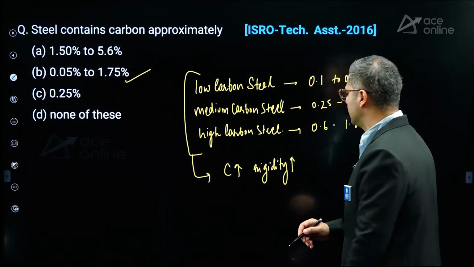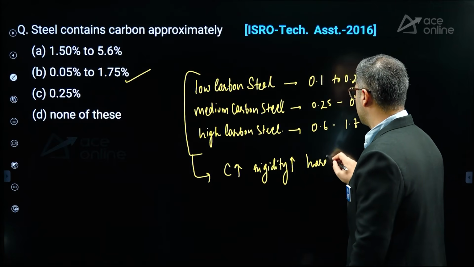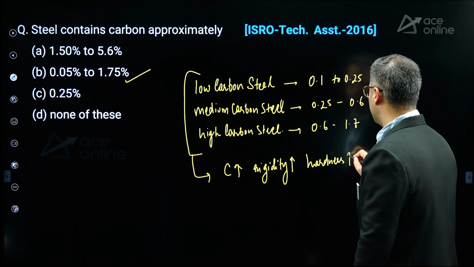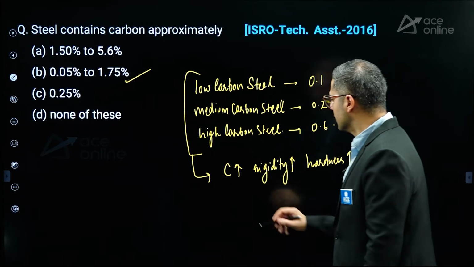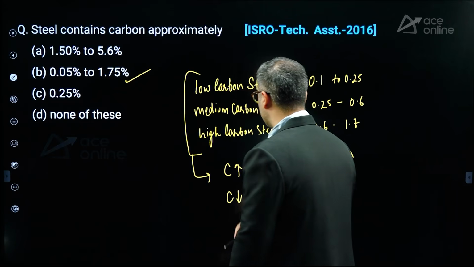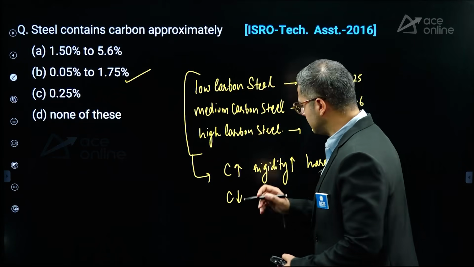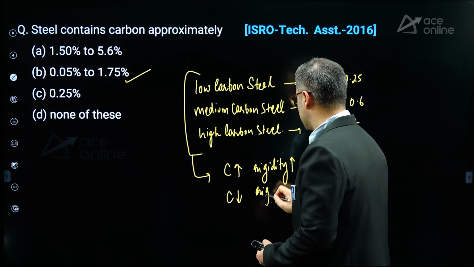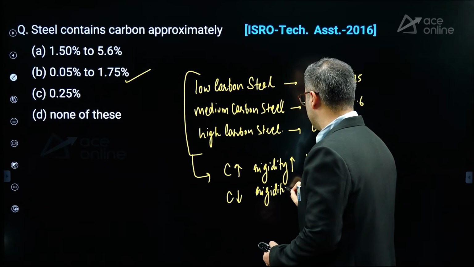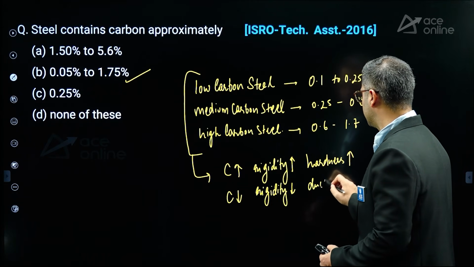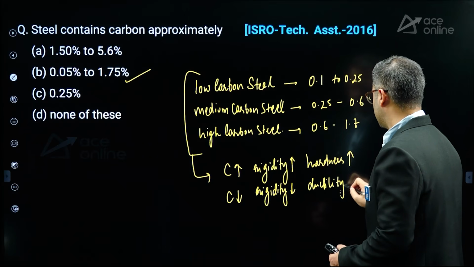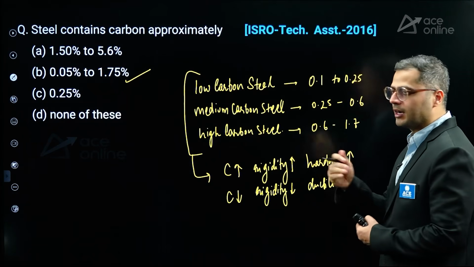Apart from that, hardness would increase, and resistivity to abrasion will increase. If you lower the carbon content, the rigidity will reduce, and you can say ductility increases if carbon content is low.